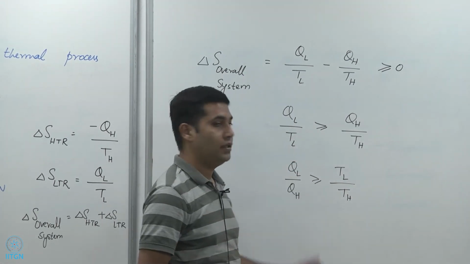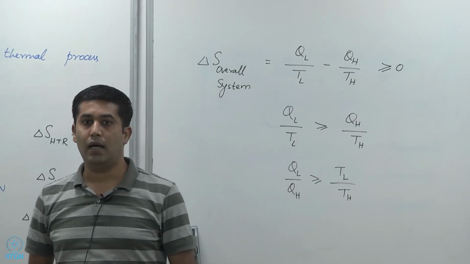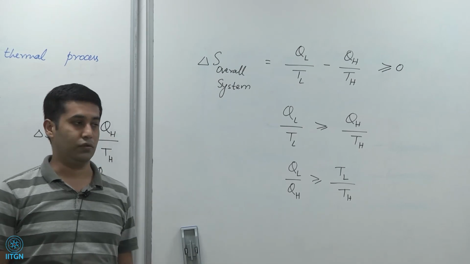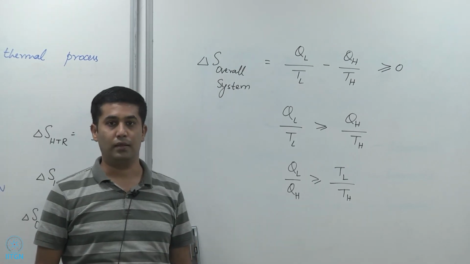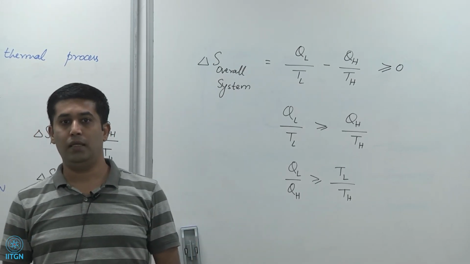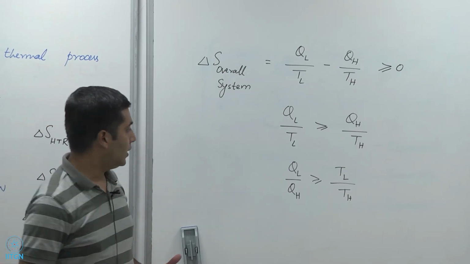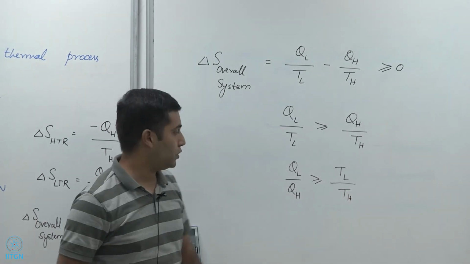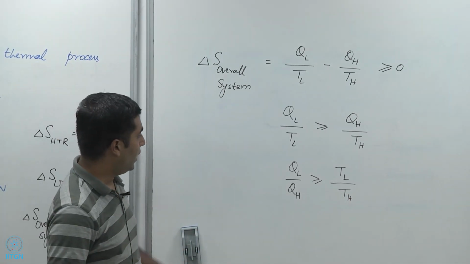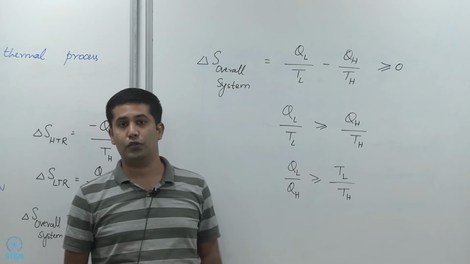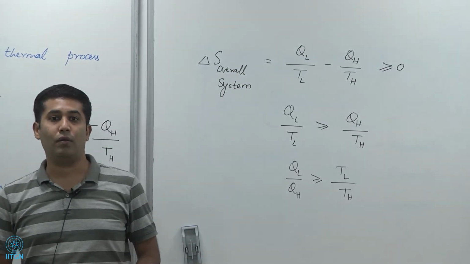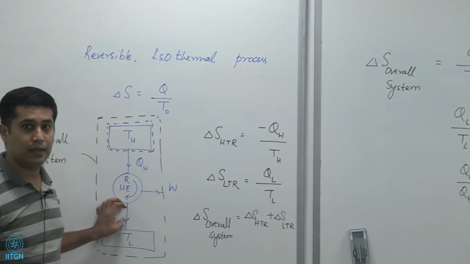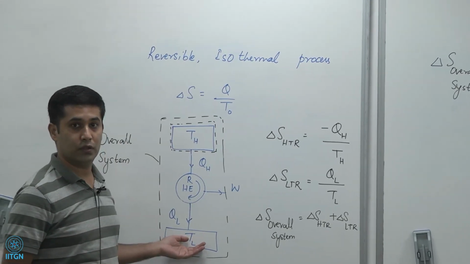And the equality applies when it is a reversible heat engine, and the inequality applies when it is an irreversible heat engine. And so this is an important implication for the operation of engines. And that tells you basically that as long as TL and TH have positive values, which they always do, then QL and QH should have positive values. That is, QL cannot be 0. That is, you cannot save the heat that is then rejected to the low temperature reservoir.